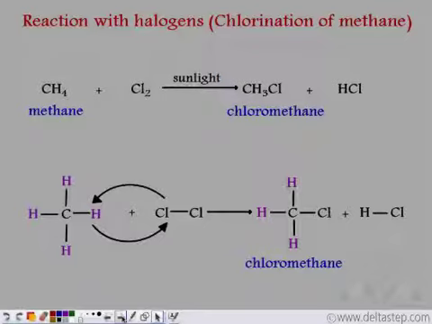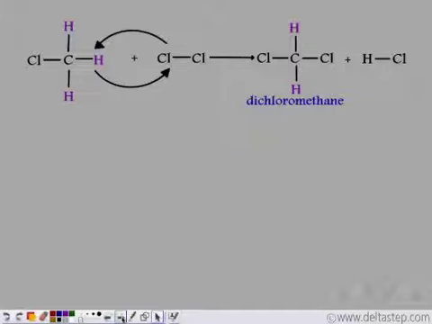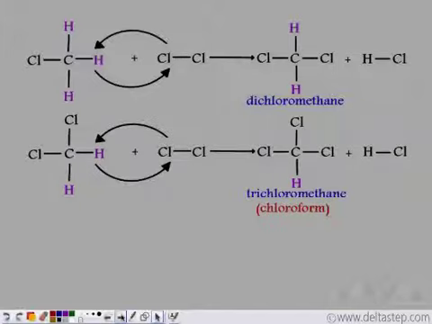This process continues as long as we have hydrogen atoms. So after this, the chlorine again reacts. This chlorine atom replaces this hydrogen atom. It forms dichloromethane and HCl is liberated. Now, in the next step, one hydrogen atom is again replaced by another Cl.